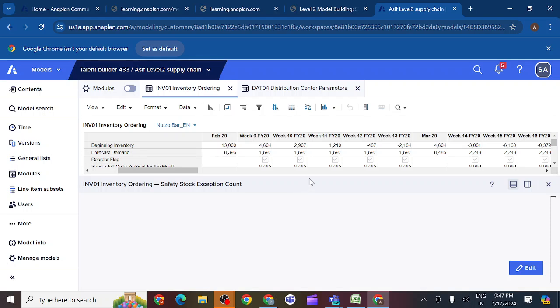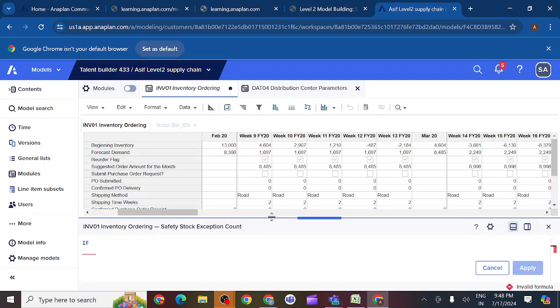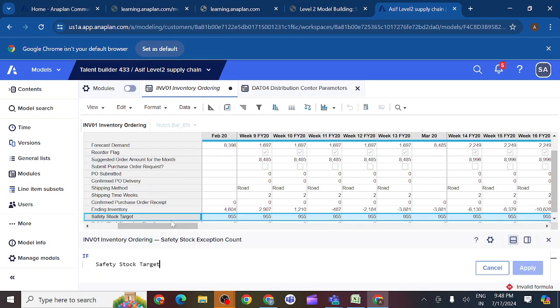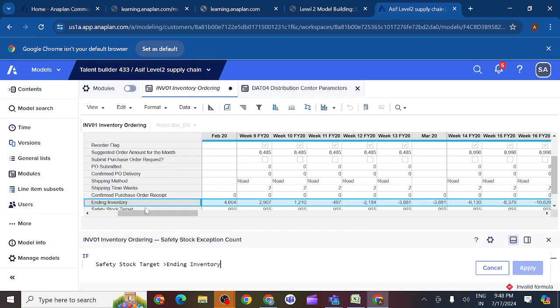So what is the logic we should write? If safety stock target is greater than ending inventory, then what should we get?